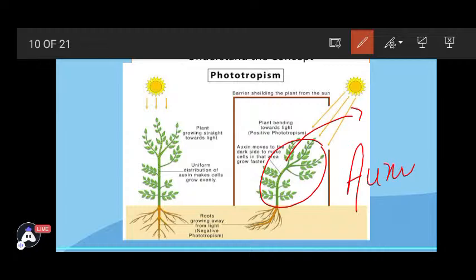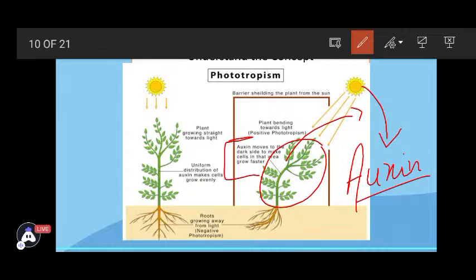So you always need to remember auxin. Auxin is a plant hormone which works in the presence of light. So the question comes, name the hormone which works in the presence of light. So that's auxin, and it helps in bending. So it's mentioned over here as well that auxin moves to the dark side and helps the area to grow faster. So the movement of plant towards the light is phototropism.